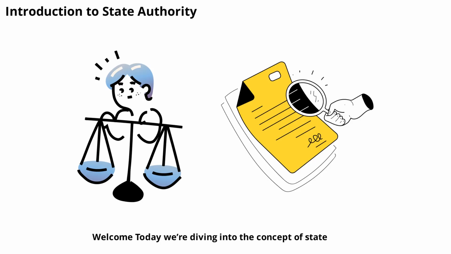Welcome. Today, we're diving into the concept of state authority, a fundamental idea in government and law. Whether you're a student, a professional, or just curious about how societies are organized, understanding what a state authority is can help clarify how rules are made and enforced. In this video, we'll break down the definition, explore its key features, and look at real-world examples. Let's start by laying out the basics before moving into more detailed aspects of state authority.